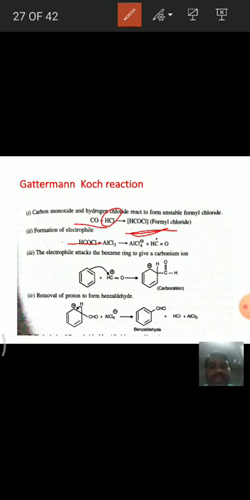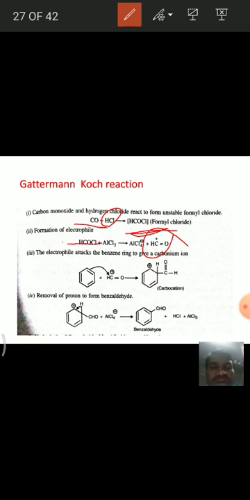In the next step, this formed formyl chloride reacts with aluminium trichloride and forms the electrophile. See here, this is the electrophile. The electrophile is formed when the unstable formyl chloride reacts with aluminium trichloride.